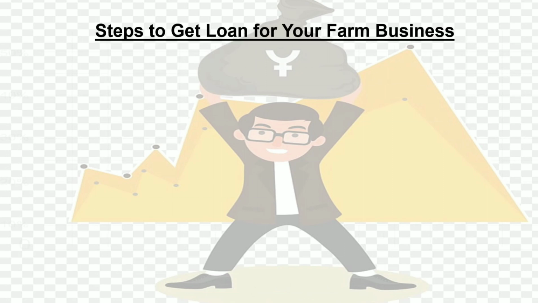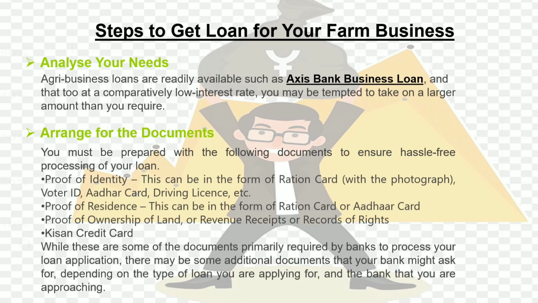Now the next is steps to get a loan for your farm business. First is analyze your needs. Agribusiness loans are readily available, such as the Axis Bank business loan, and that too at a comparatively low interest rate. You may be tempted to take on a larger amount than you require.